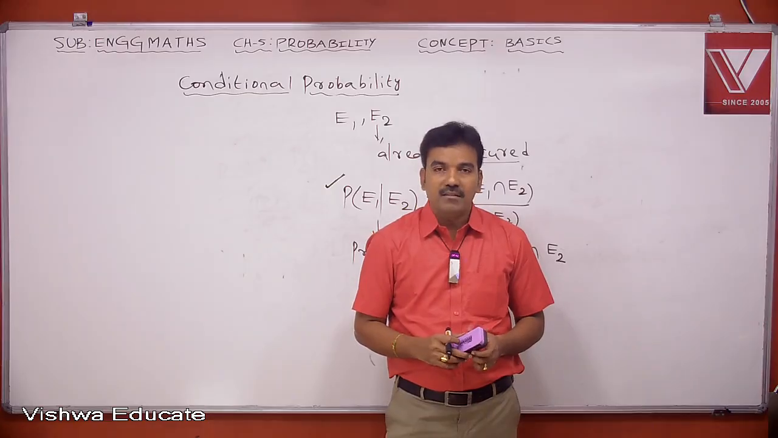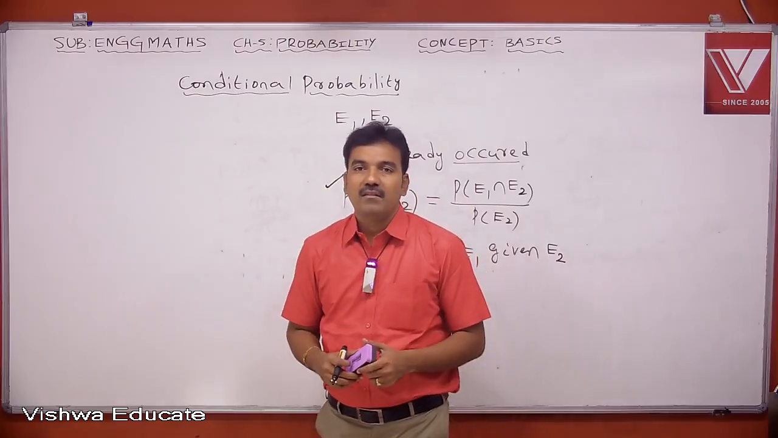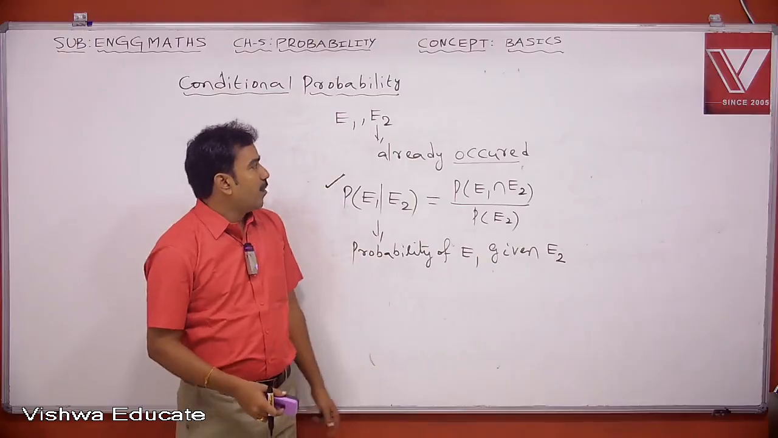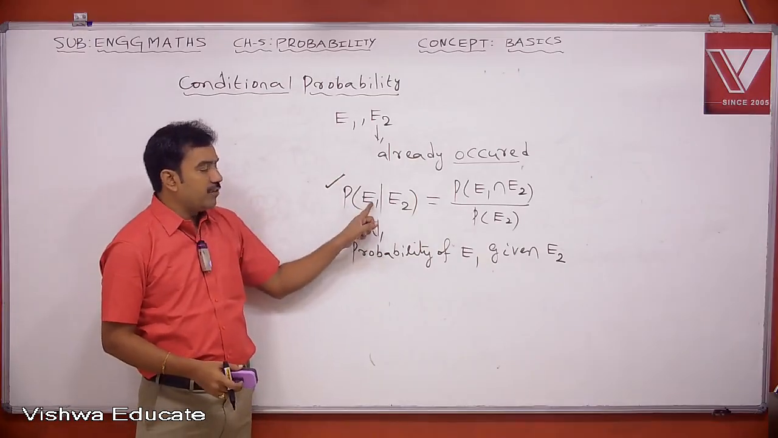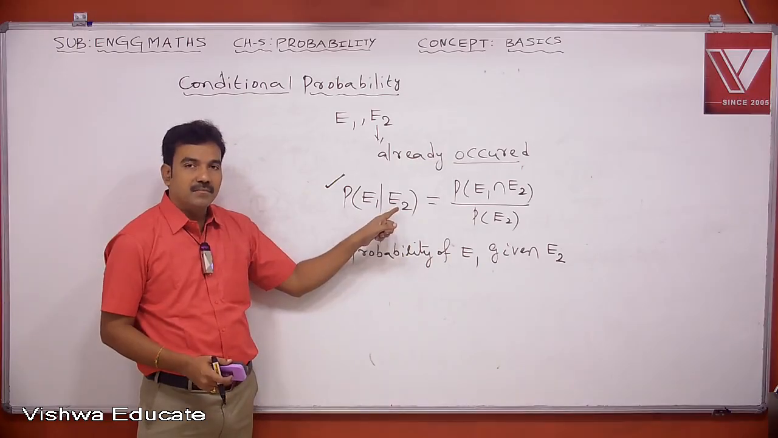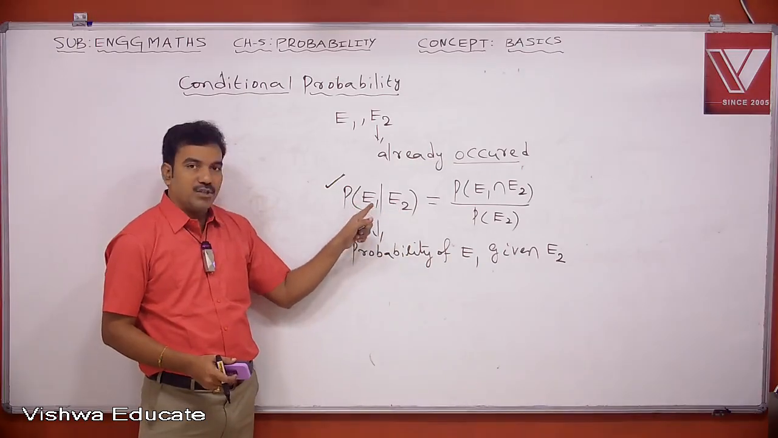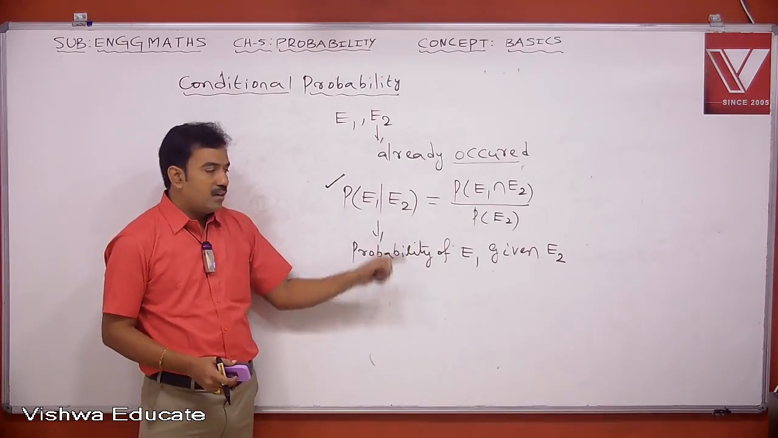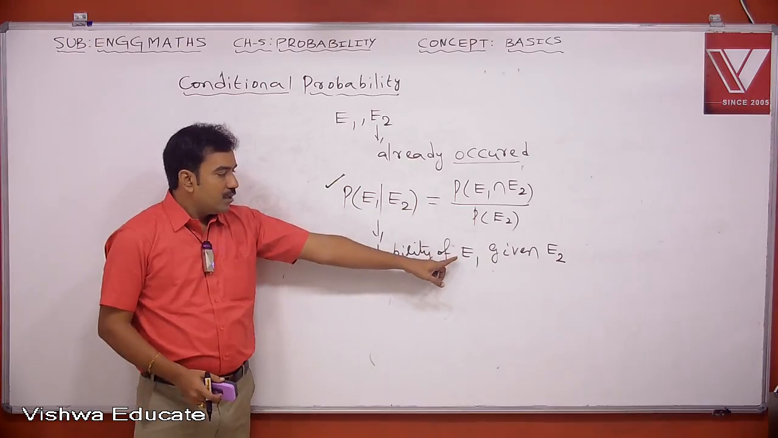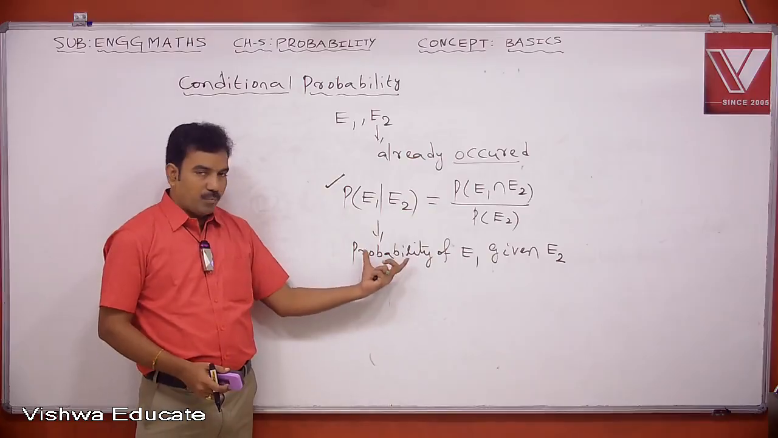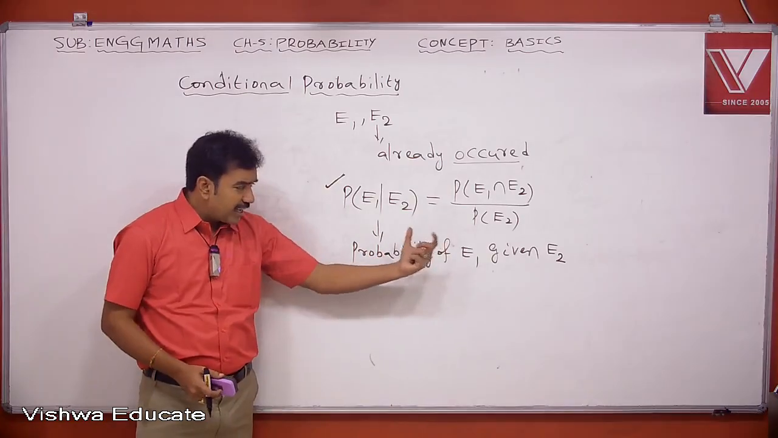The probability of occurrence of E1 when E2 has already occurred is called the probability of E1 given E2.